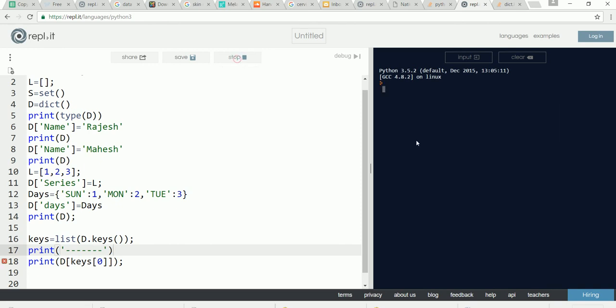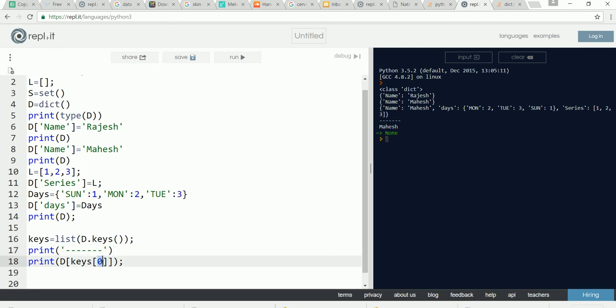So that we know what exactly is going on over here. It's printing Mahesh. Actually, the print statement was one after the other, so we got confused. The key number 0, the first key, is name, followed by series. So keys of 1 is series. In the series we have one list as assignment. That list value is 1, 2, 3. It is showing 1, 2, 3. The next one is days, which is a dictionary.